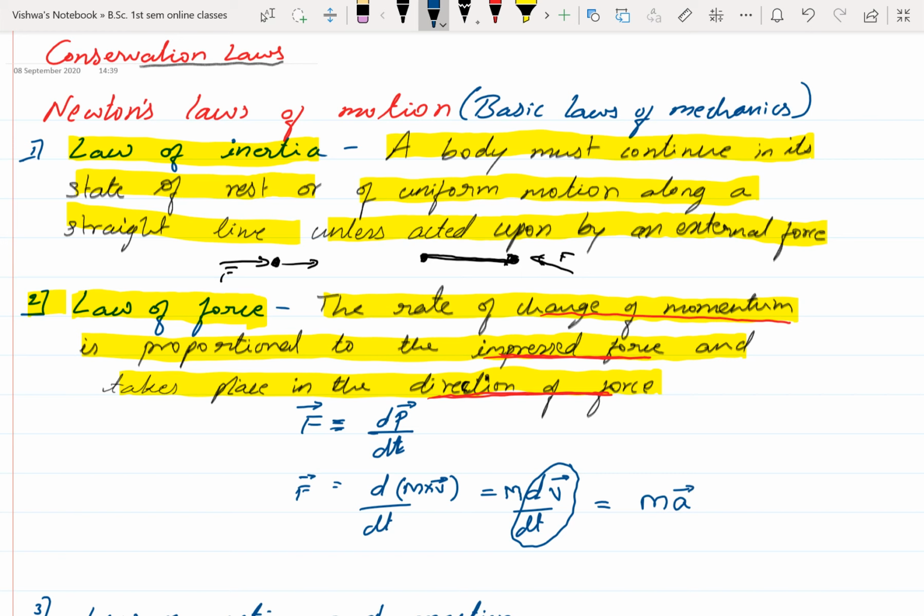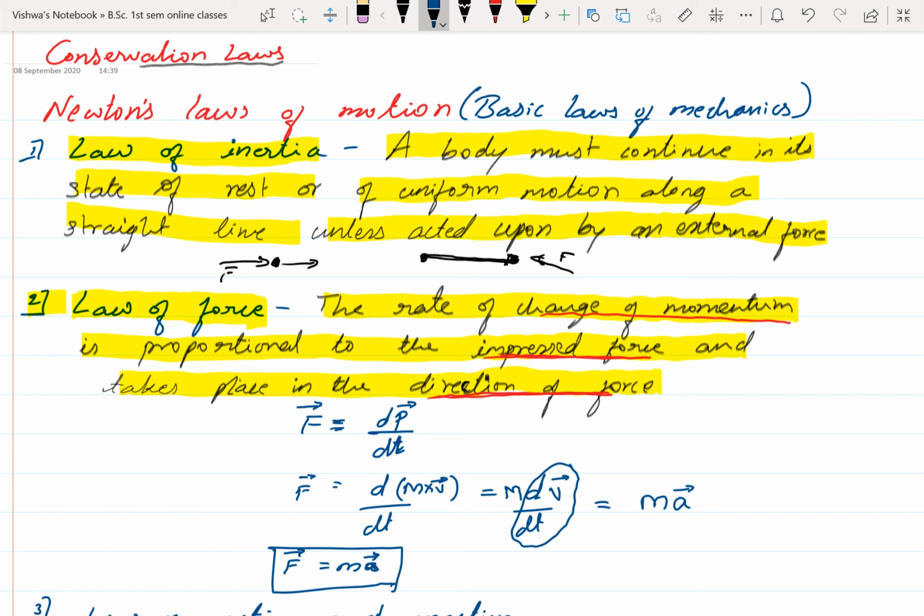What is a? a is acceleration, which is equal to dv by dt. That means dv by dt is replaced by a. Finally we can write F is equal to m into a. This is another form of the second law: force equals mass into acceleration. Here force is also directly proportional to acceleration. So this is the second law.